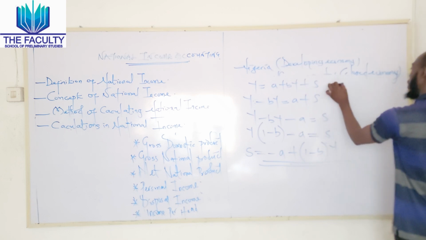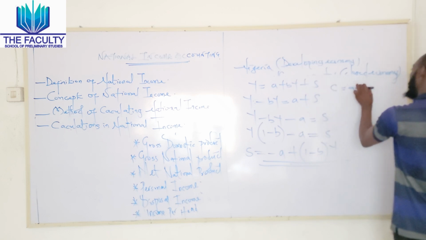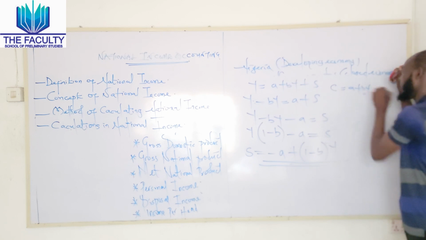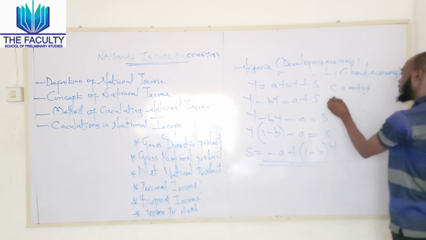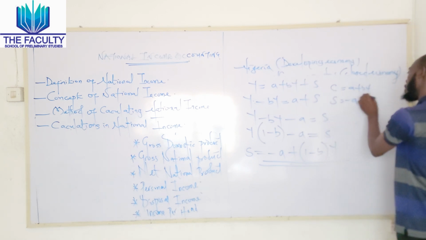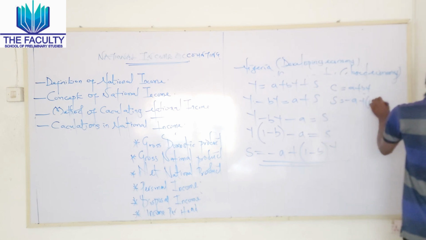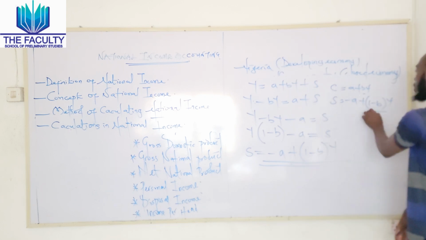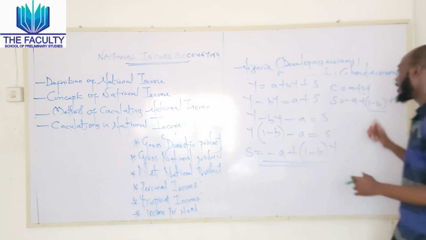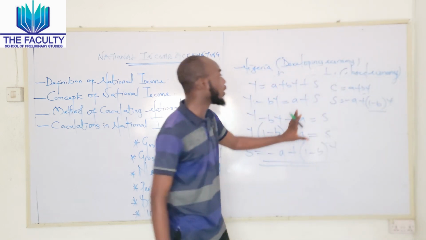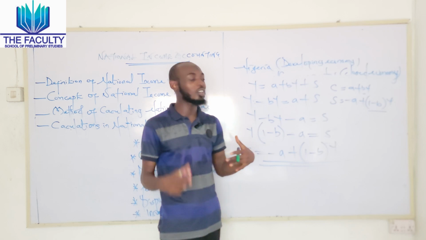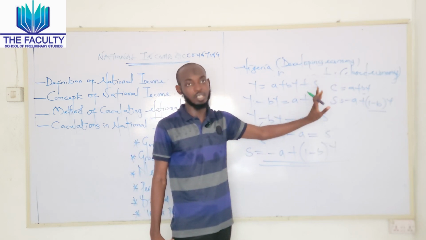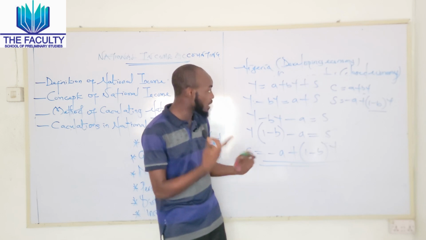Number one is that our consumption is equal to A plus BY, which shows that the coefficient of consumption is B. While our savings is equal to minus A plus 1 minus BY, which shows that the coefficient of savings is 1 minus B. So in this regard, we already know that as a rational consumer, we spend our money on either consumption or savings.